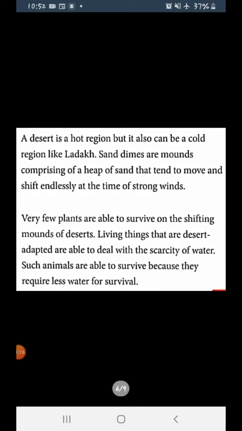Very few plants are able to survive on the shifting mounds of the desert. Living things that are desert adapted are able to deal with the scarcity of water. We all know that there is water in the desert, but it is not in abundance. Still, there are many animals, plants and insects who are able to survive in the desert. So, who are they? Let us have a look now.